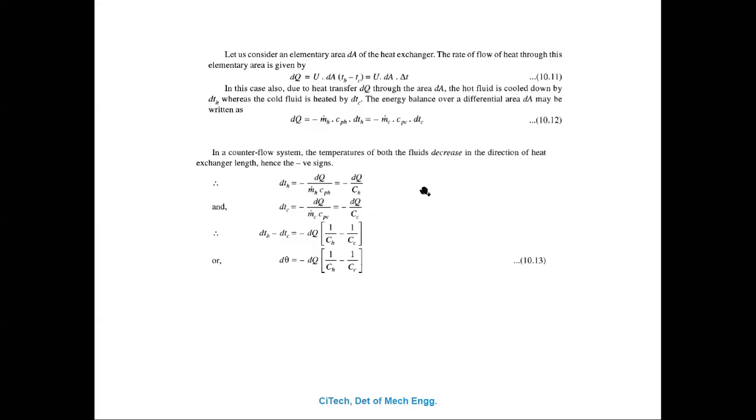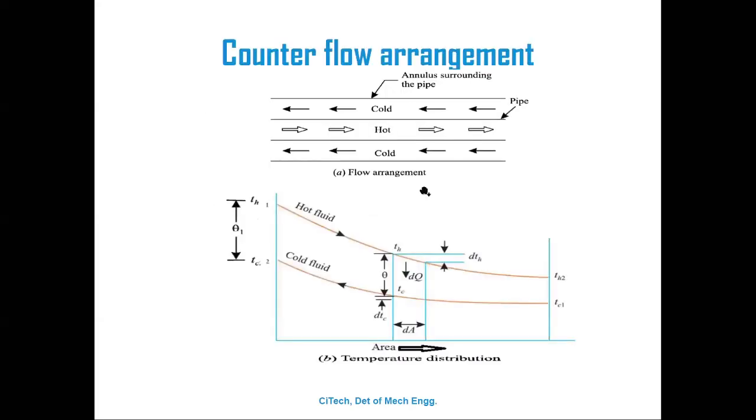Go to the previous slide. Here, as the length of the heat exchanger increases, the hot fluid temperature decreases, and the cold fluid temperature also decreases, where the cold fluid temperature TC2 is greater than TC1.